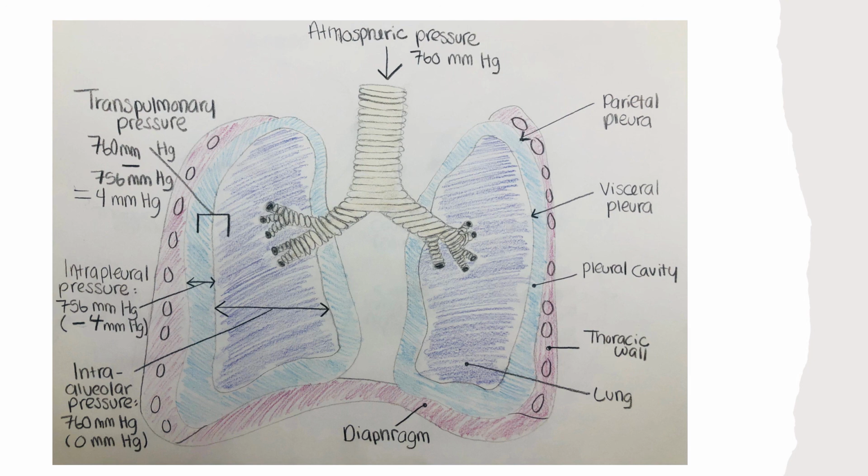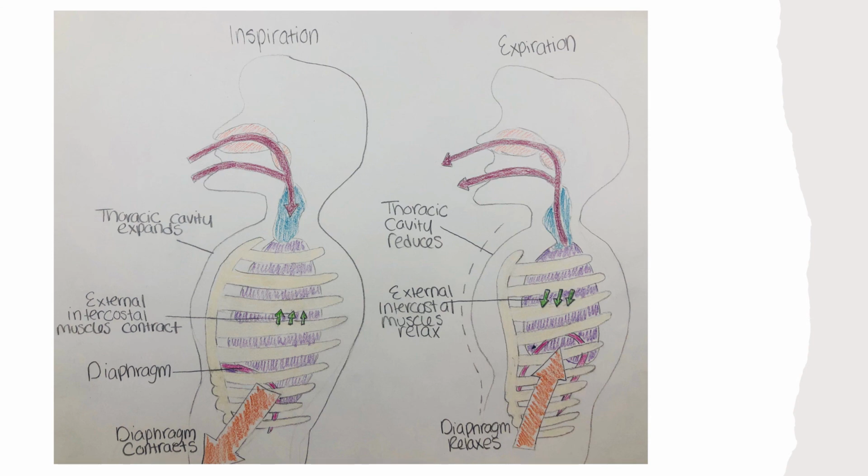Air flows out of the lungs during expiration based on the same principle. Pressure within the lungs becomes greater than the atmospheric pressure. Pulmonary ventilation comprises two major steps: inspiration and expiration. Inspiration is the process that causes air to enter the lungs, and expiration is the process that causes air to leave the lungs. A respiratory cycle is one sequence of inspiration and expiration.